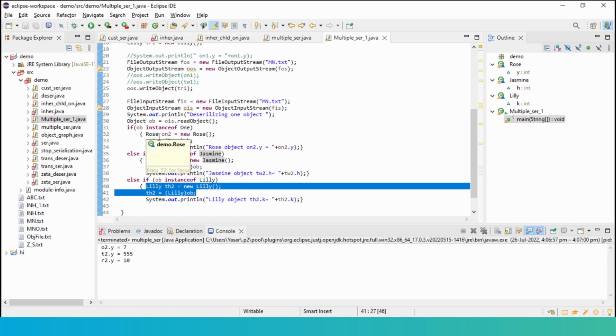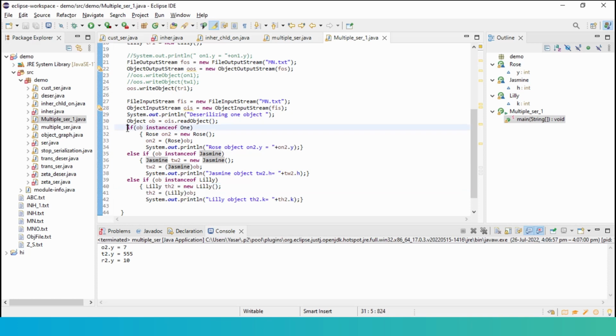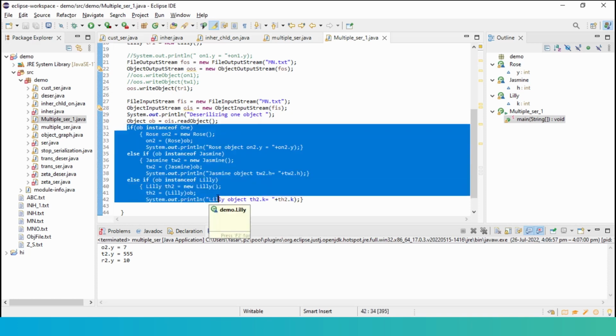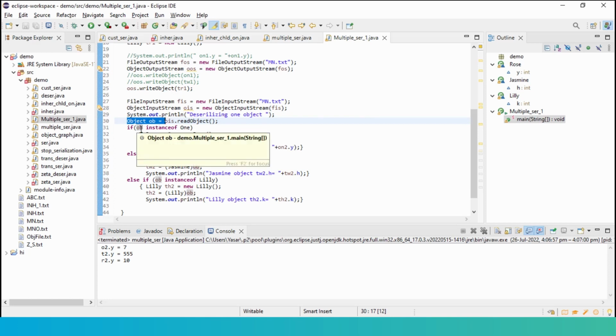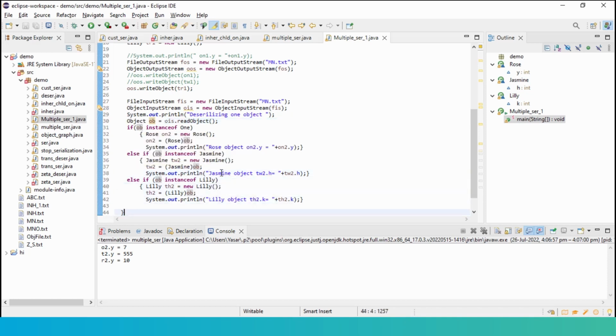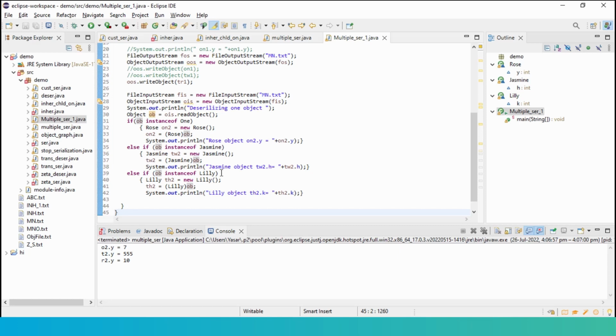So when I don't know what object or what order it is, now I can put this in a while loop and read all the objects that are there in the file one after the other. So the technique here is using this instance of the object class, OB, and then check OB is an instance of 1, 2 or 3. This is how I go about when I don't know which order to deal with.